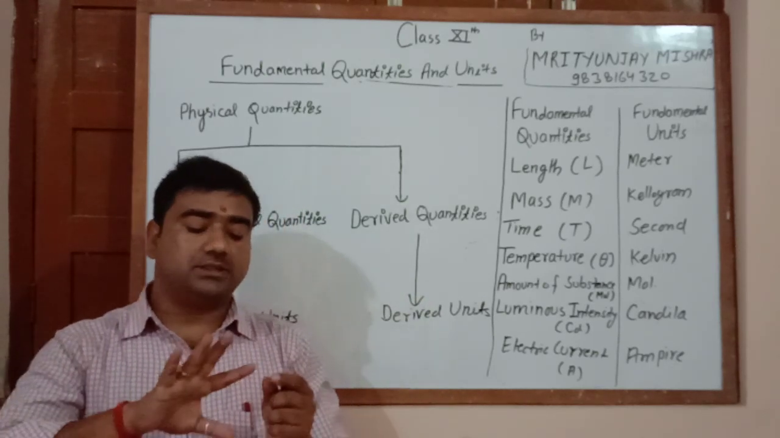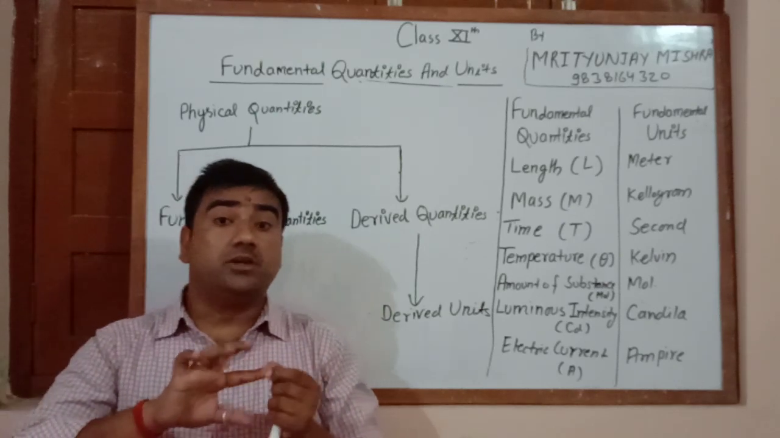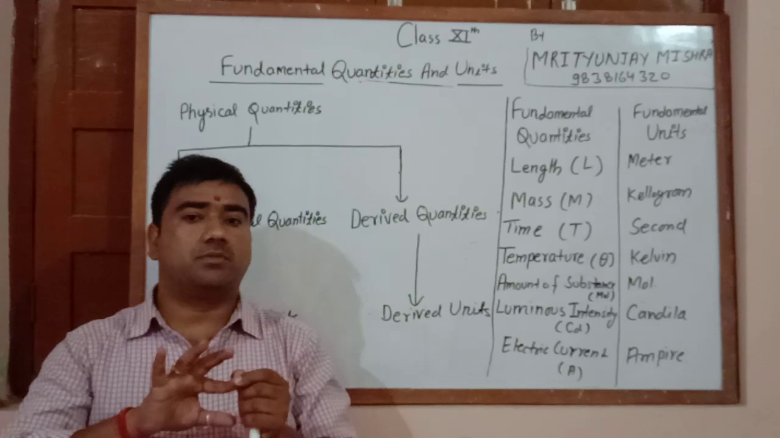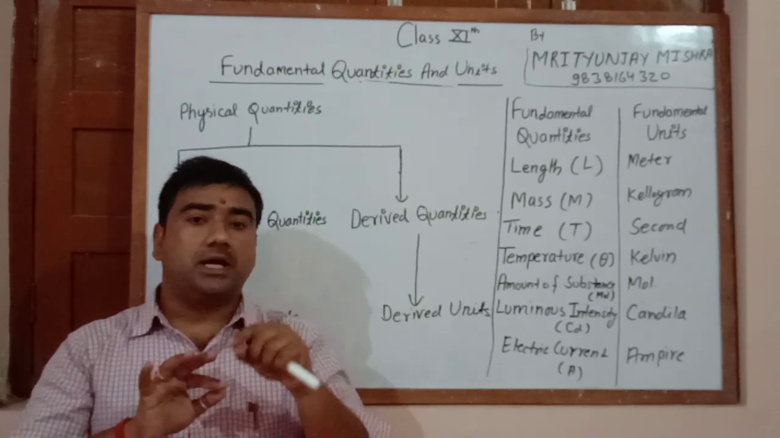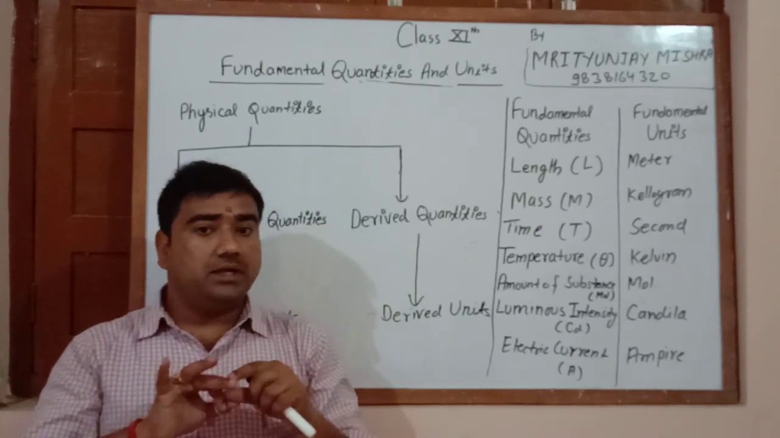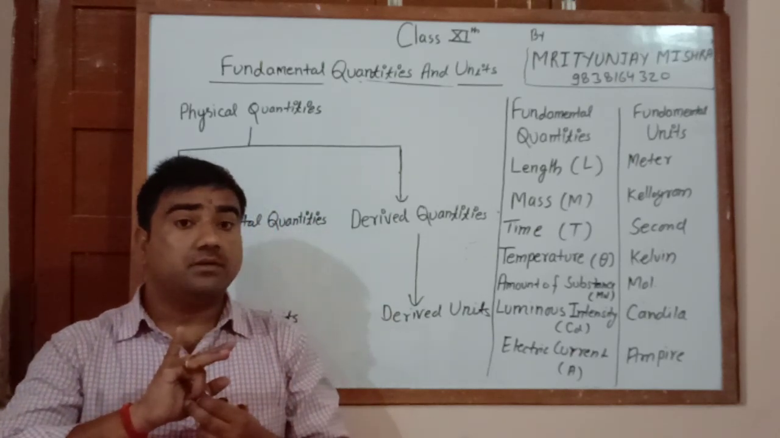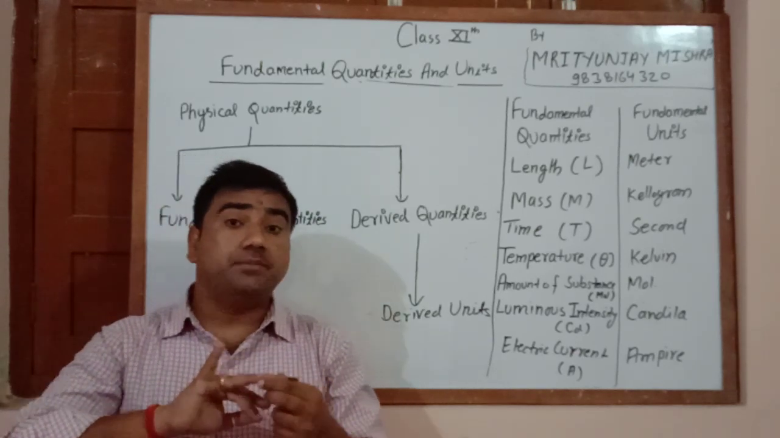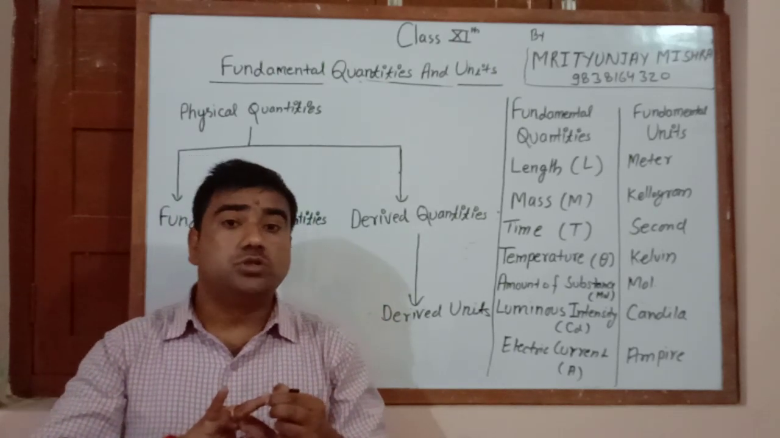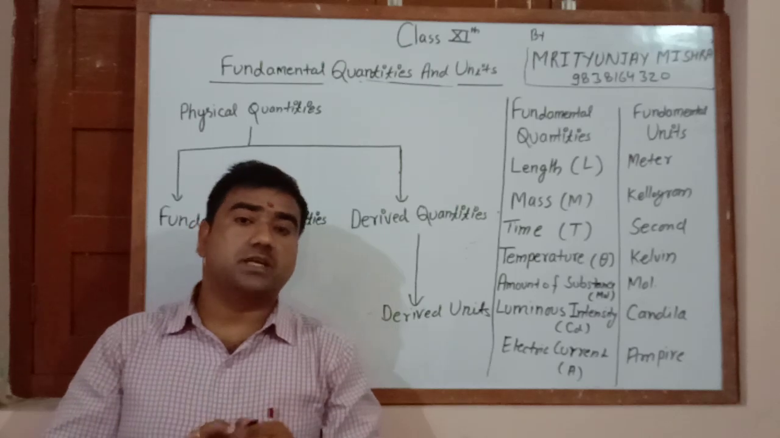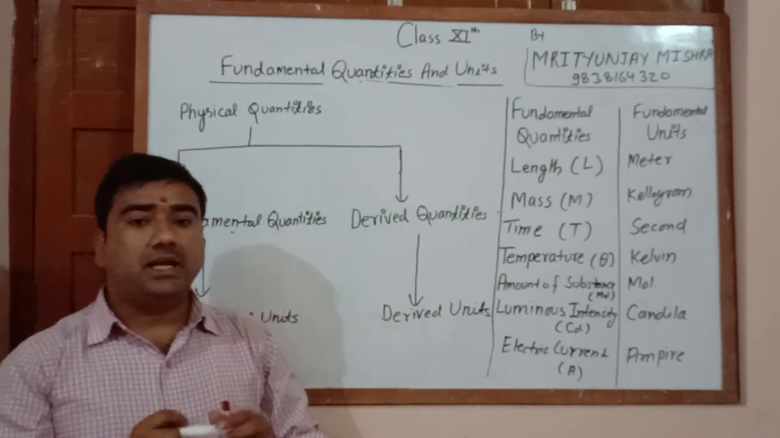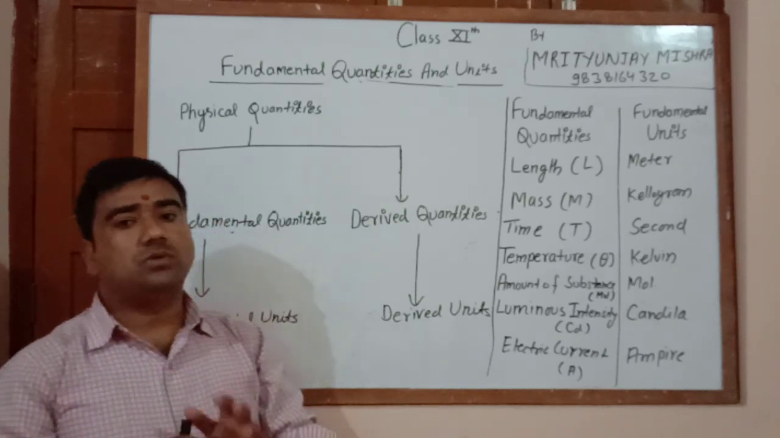There are three conditions. First, it is involved directly or indirectly in any physical phenomena. Physical phenomena means those phenomena which are related to our physics, and can be explained and have some numerical values. That is known as a physical quantity. Those are the three conditions for a physical quantity.